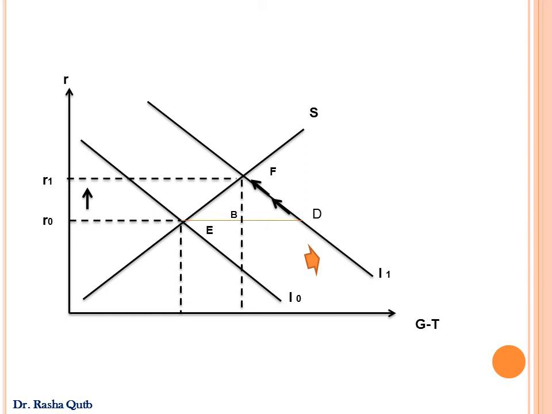We are moving on the new investment curve from one point to another. And the distance between E and B represents the increase in saving due to the increase in interest rates.